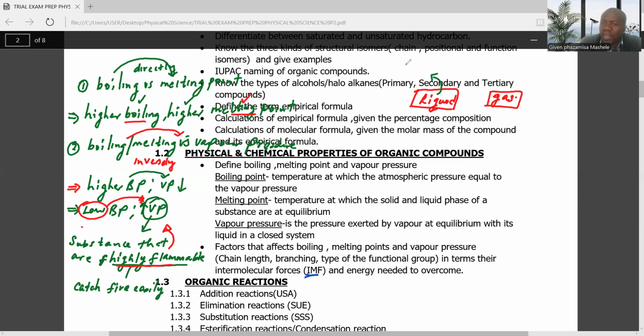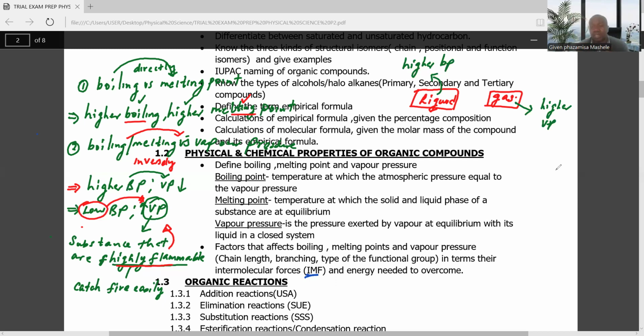Most liquids have a higher boiling point. But when you compare with a gas, most gases are highly flammable, which means most of them have higher vapor pressure. Hence, their boiling point is very low.